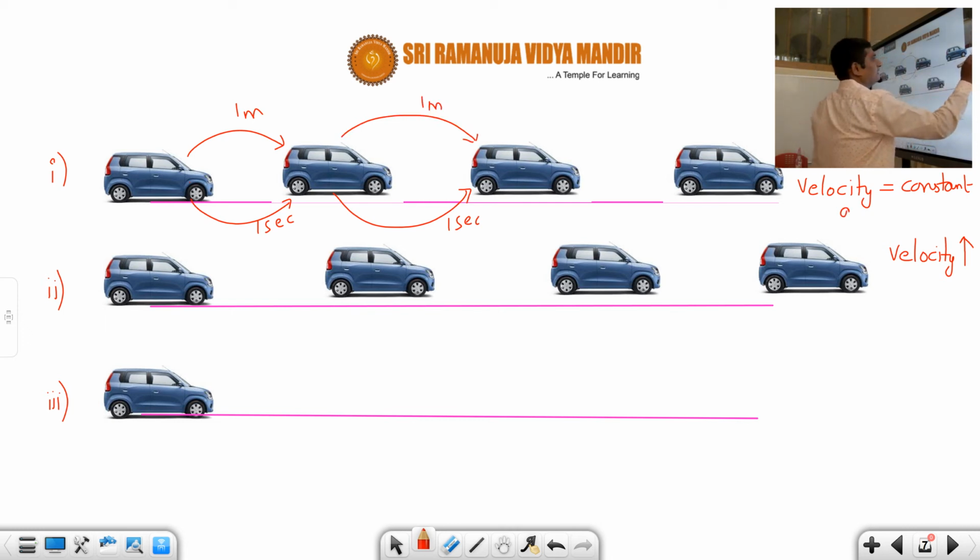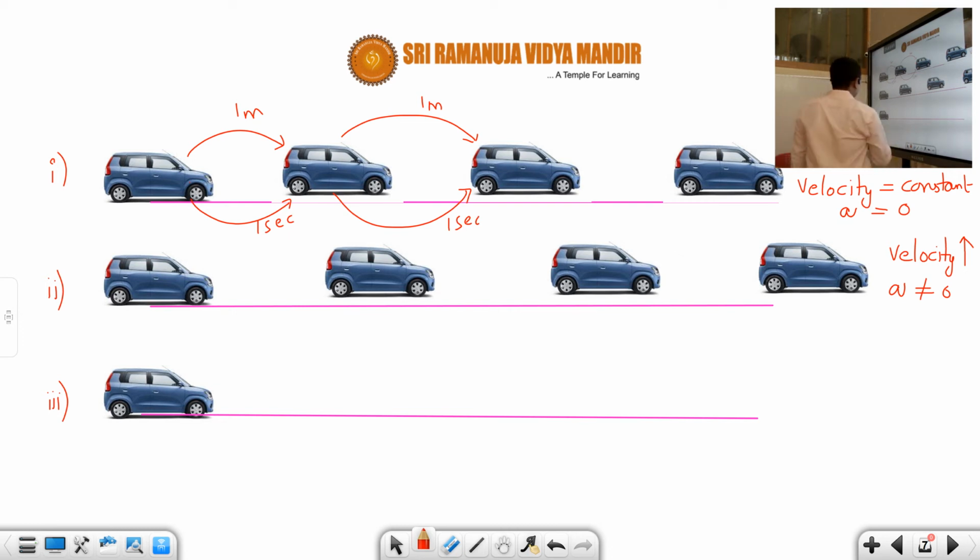So when velocity is constant, what is the acceleration, students? There is no change. So therefore acceleration is 0. Just now we defined acceleration as rate of change of velocity. How the velocity is changing. If the velocity is not changing, there is no question of acceleration. But in the second case, you can say that the velocity is changing. So therefore acceleration is not 0. There will be some acceleration.